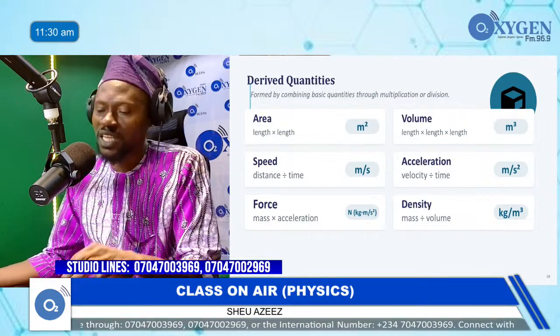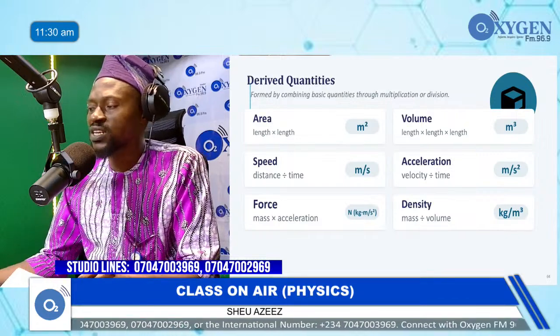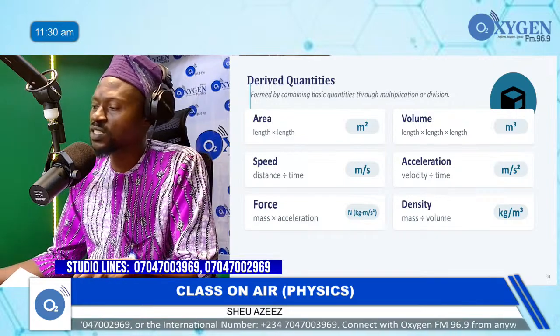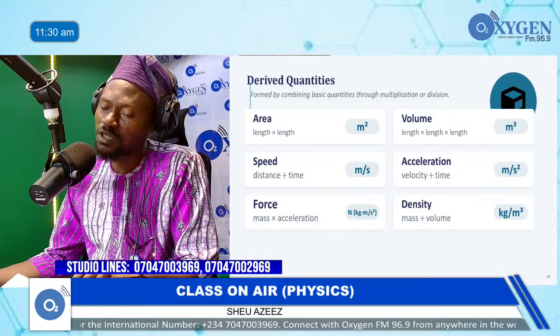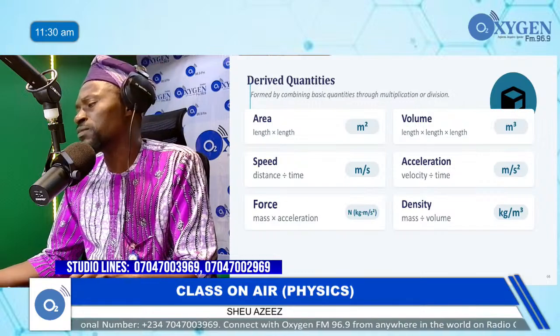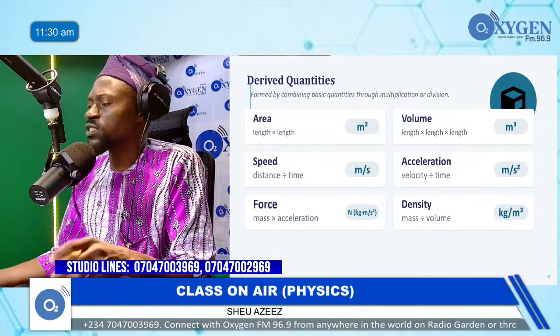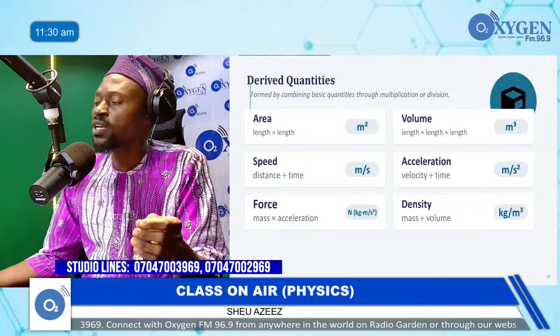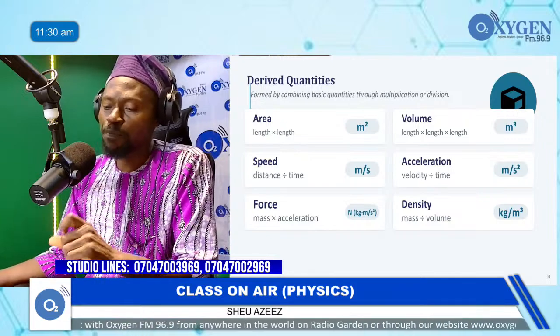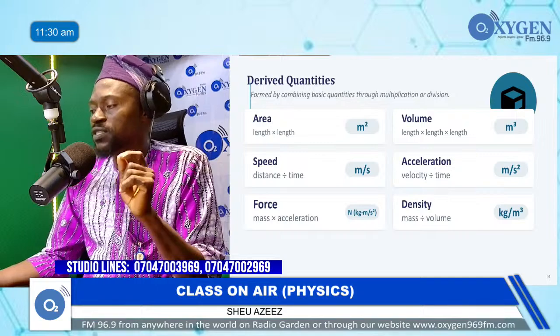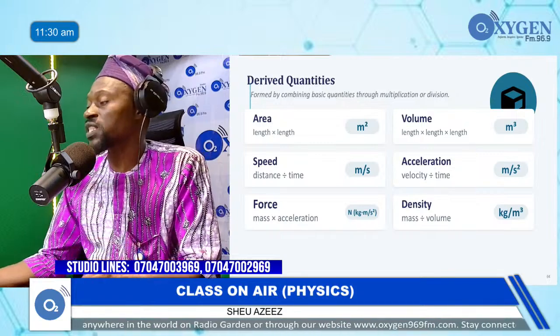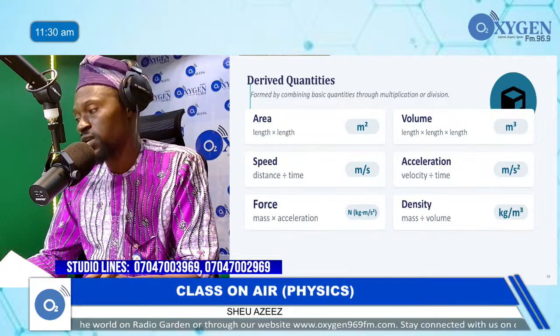And then the acceleration. The acceleration is velocity divided by time. That's the derivation. Velocity divided by time. And you know velocity is meter per second already, and we still have another per second. It will now be meter per second per second, which is meter per second square.